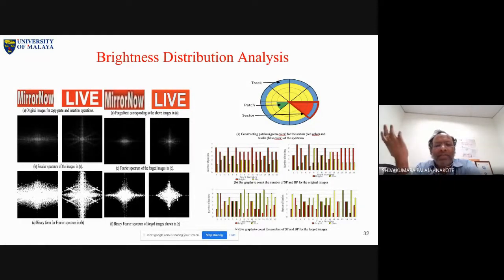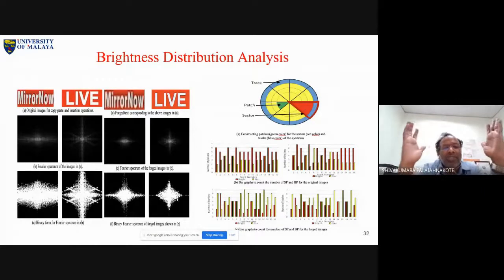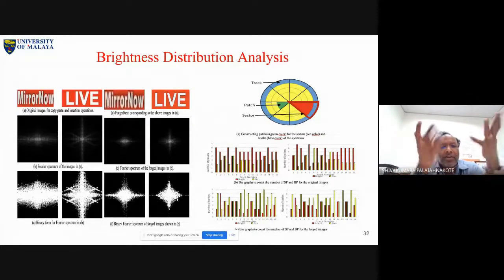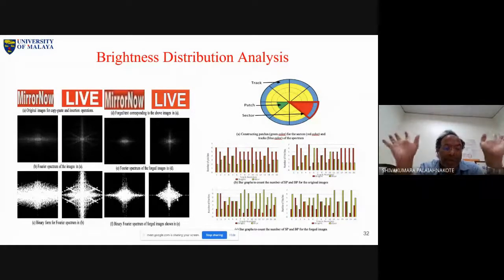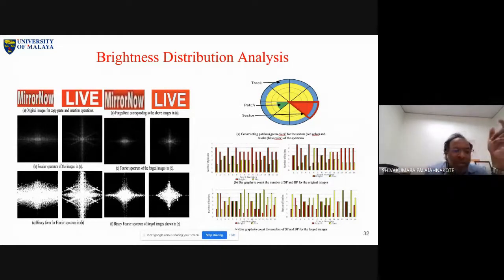Now we can start thinking about how we can analyze and develop an algorithm, because this is the observation. Now we observed very clearly how we can differentiate forged and original images. Yes, the Fourier spectrum clearly shows there is a difference in spectrum shape. Not only shape, look at the brightness also. Here brightness is scattered, but brightness is actually centered at the center. It is focused at the center here. But here you lost brightness. You lost brightness here, but see, brightness is more here.